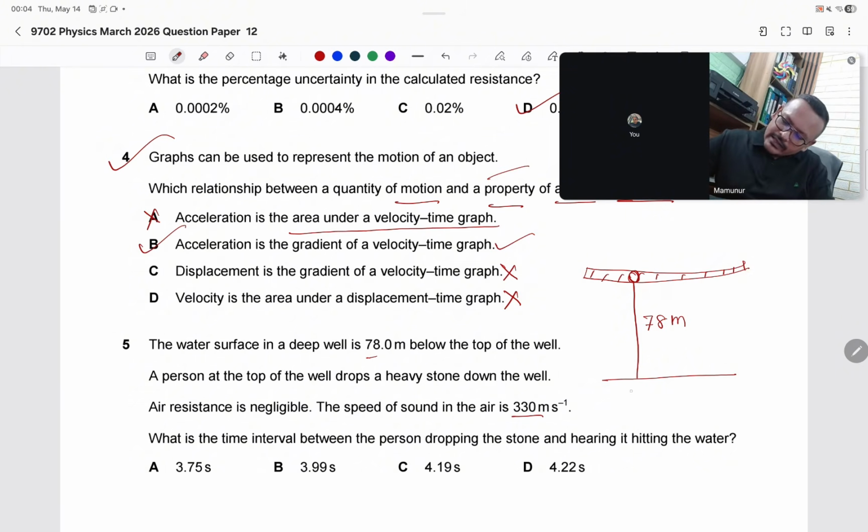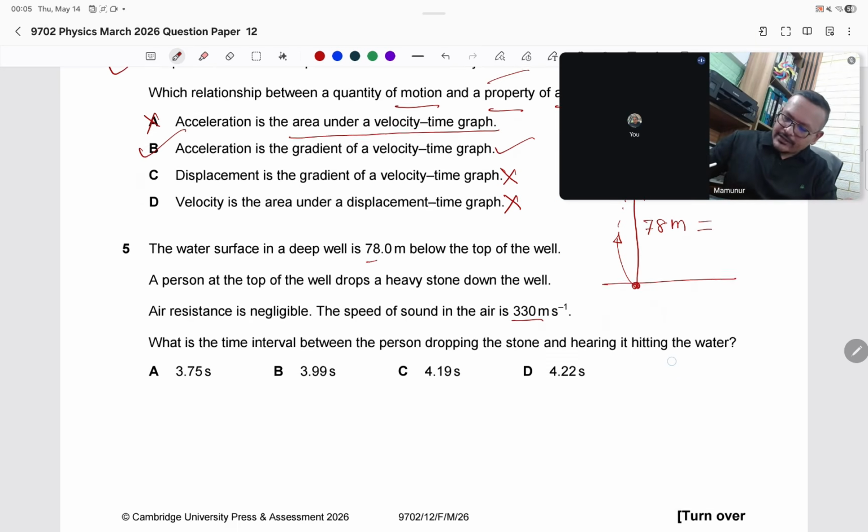Then a sound will be created here, and that sound you will hear again here. So to find the time interval between dropping the stone and hearing it, we need to find two times. First, the time for the stone to reach the water.